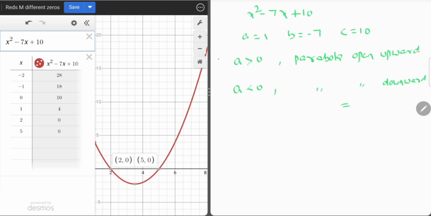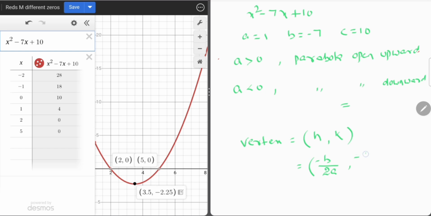Now here is the vertex of the quadratic equation. What is the vertex there? Here 3.5 is the x coordinate and minus 2.25 is the y coordinate of the vertex of the parabola. Now here we have the vertex formula. The vertex of a quadratic equation is h comma k. This is the x coordinate, this is the y coordinate. What is the x coordinate? Minus b by 2a.